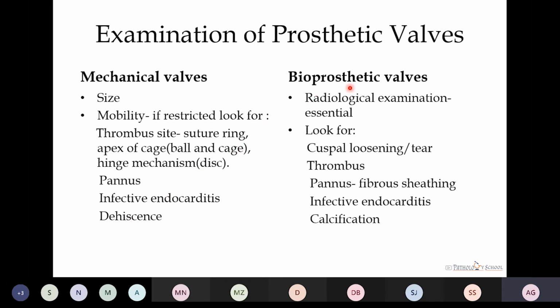In case of bioprosthetic valve, we have to do the radiological examination and look for the cusp loosening or tearing, thrombus, infective endocarditis, fibrous sheathing, or calcification.